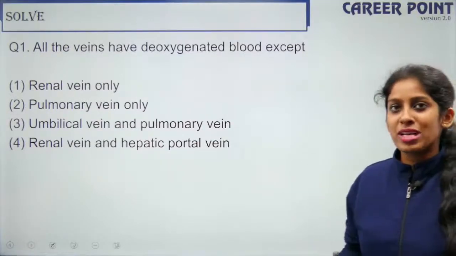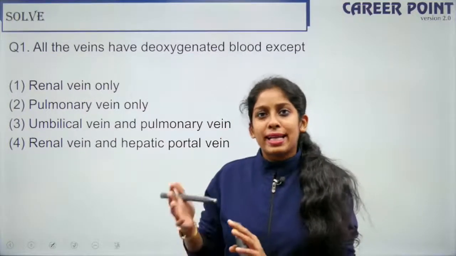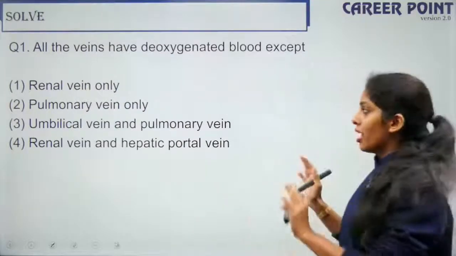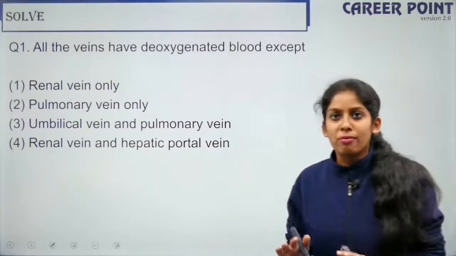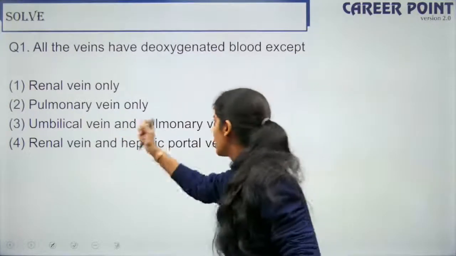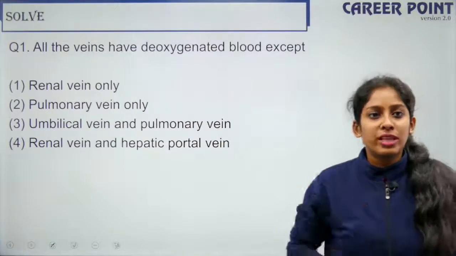So all arteries carry oxygenated blood except the pulmonary artery. All veins carry deoxygenated blood except your pulmonary vein, right? So here the answer is straightforward, that is pulmonary vein only. But don't you have a doubt between umbilical vein and pulmonary vein? Why don't you guys have a doubt between these two?